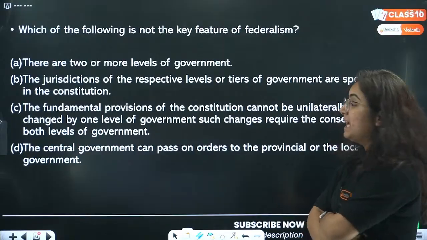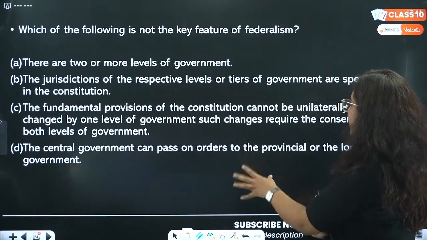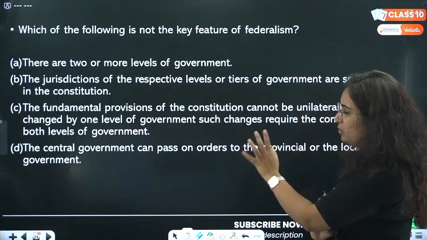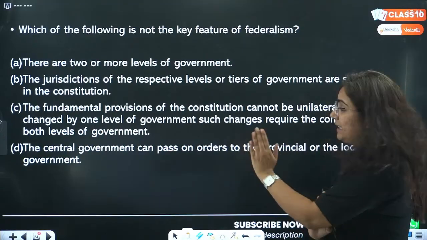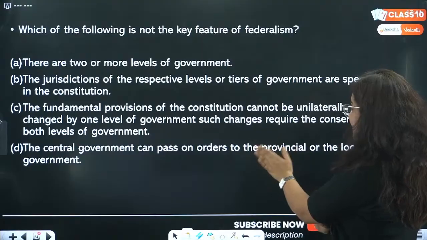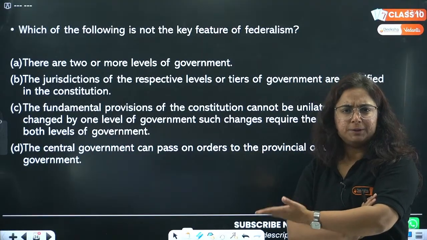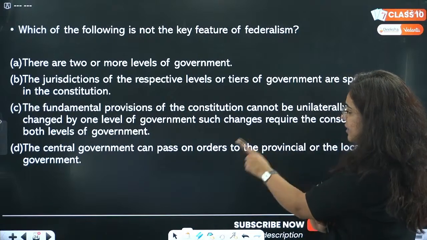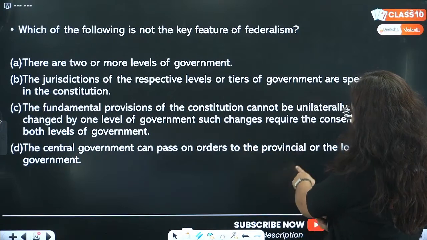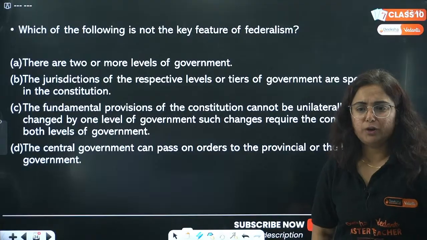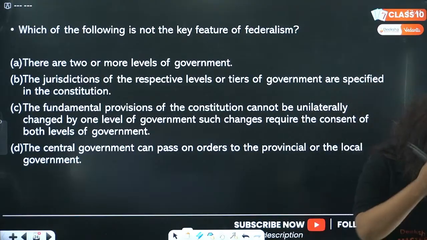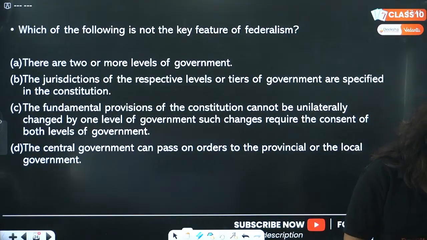The fundamental provisions of the constitution cannot be unilaterally changed by any one level of government, and such changes require the consent of both levels of government. The central government can pass on orders to the provincial or local government. What do you think is the correct answer to this question? Tell me.